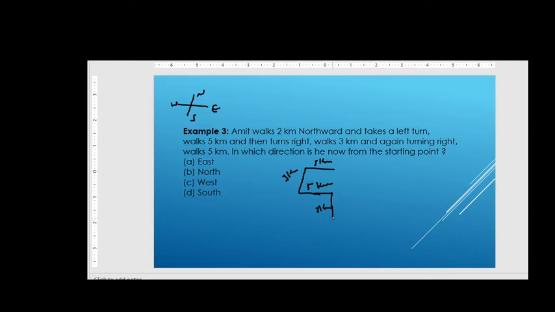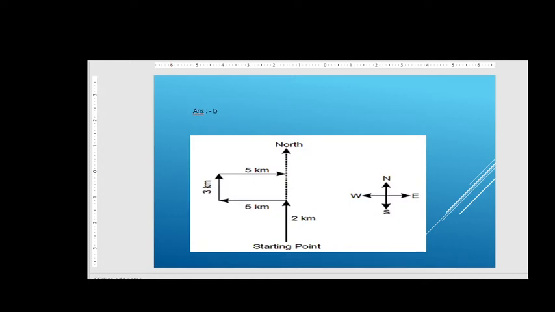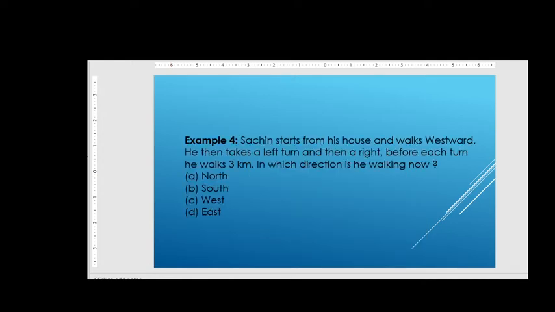Right friends, he started here, he started towards the north direction, and again he came to the same position, that is the north line, right? So here B will be the answer, that is in the north direction, right? So you can go through this. Next we see further. Fourth question is, Sachin starts from his house and walks westward.